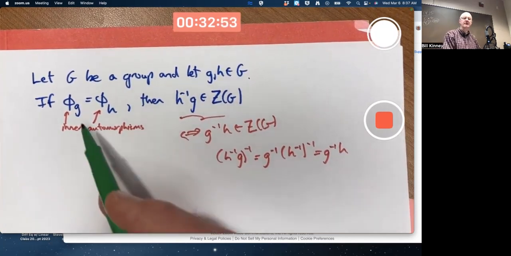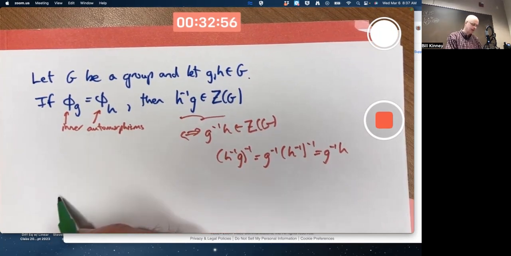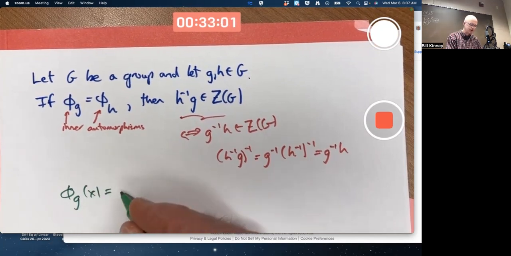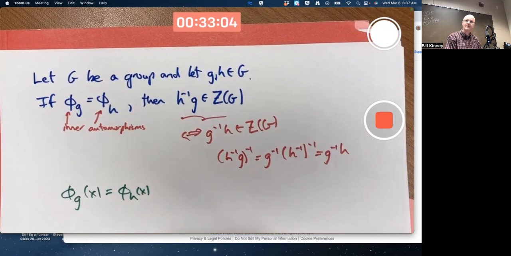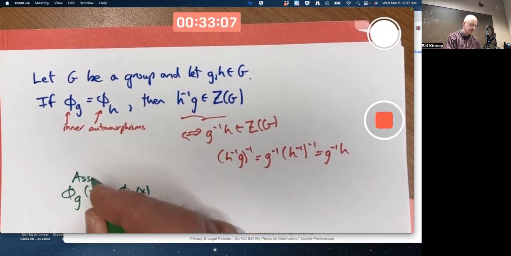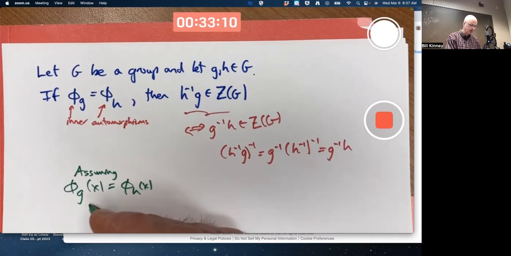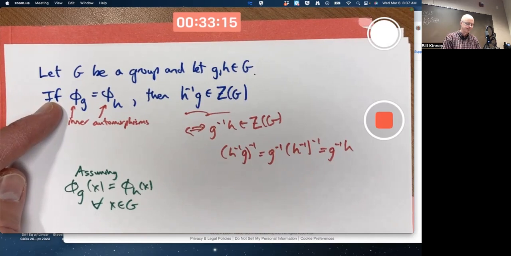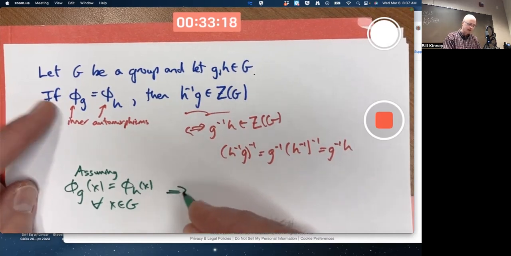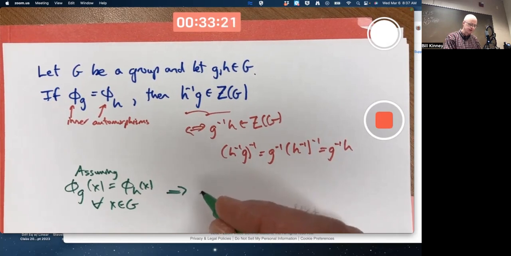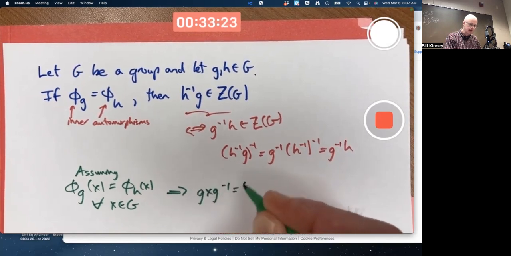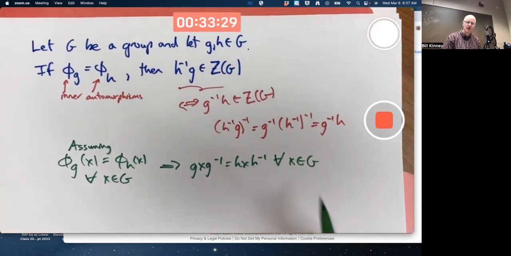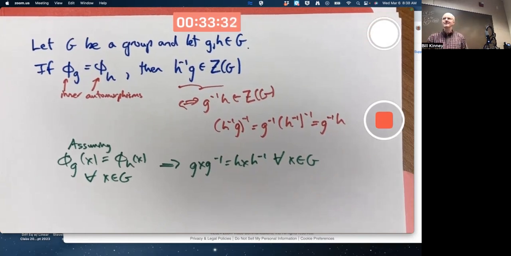So now you're assuming the functions are the same. You're assuming that for any given input, these outputs are the same for all X. We're assuming this is true for all X and g. That's what this assumption up there means. What does that mean? Use the formula for inner automorphisms. It means gXg inverse equals hXh inverse for all X and g. I'm going to keep that quantifier, that for all X and g, the entire way here.